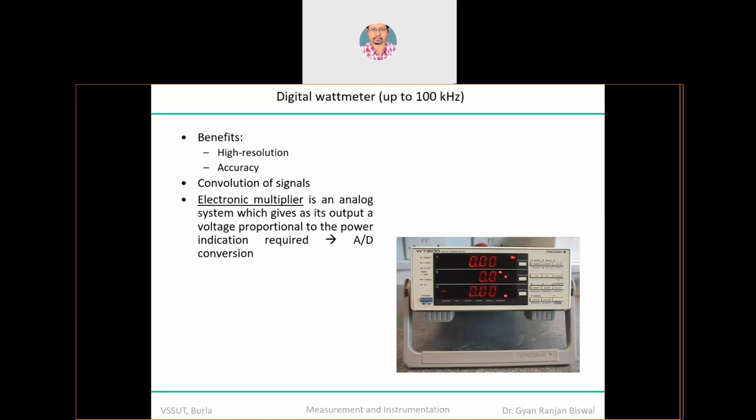But the medium or mechanism you use to measure the analog signal cannot be accurate. One reason is the lot of electromechanical components we are using. Mechanical components have their own limitations, because moving parts have their own inertia and momentum. They cannot be as fast as the electrical signal is.